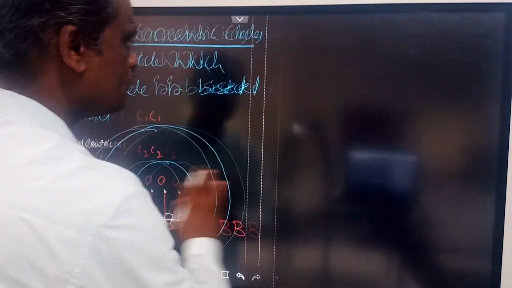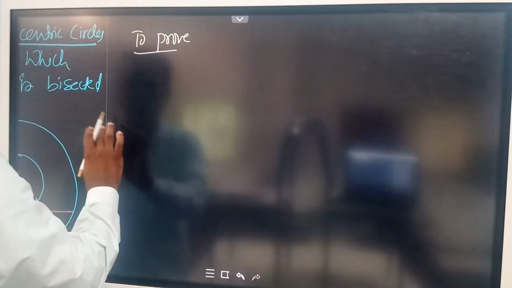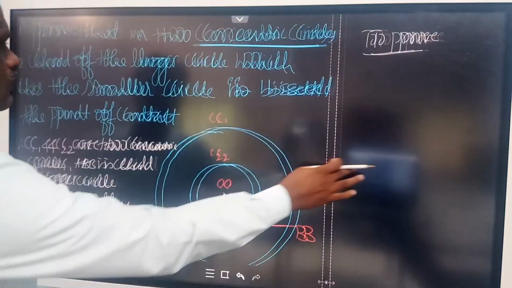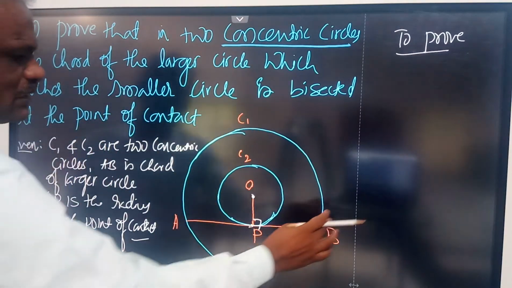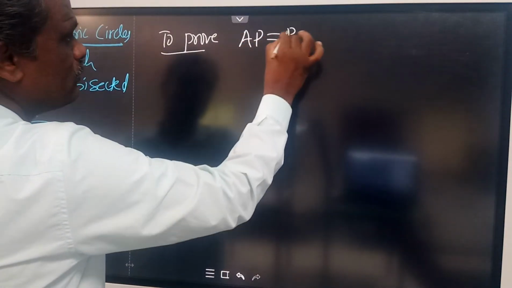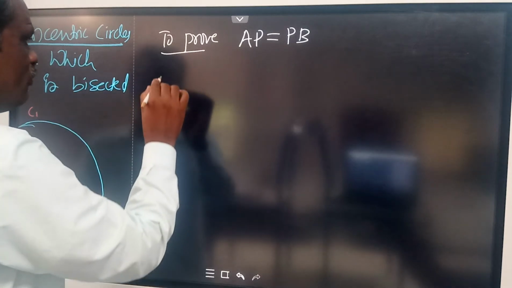We need to prove. What is it that we have to prove? I have to show that P bisects AB. The chord is bisected at the point of contact, and the point of contact is P. That means AP is equal to PB. I have to prove that AP is equal to PB. So now let us go to the proof.